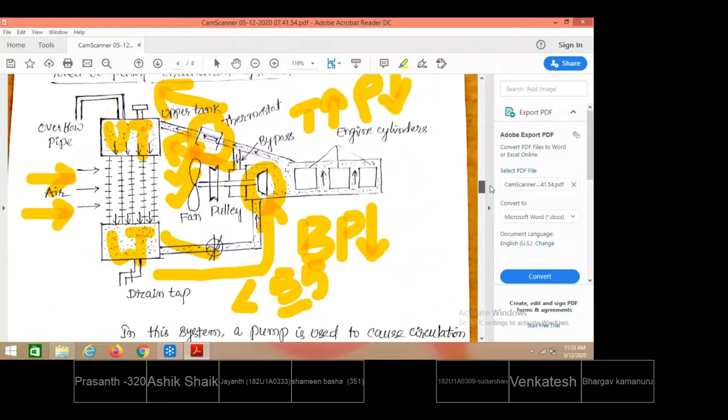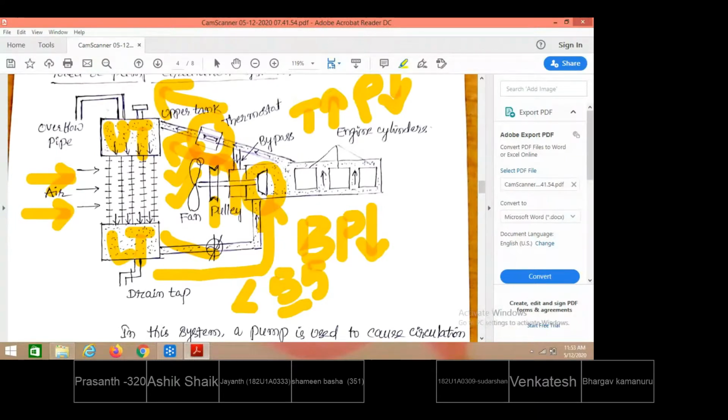With the help of a separate pump, this is the pump and this is the fan, both are mounted on the same common shaft. Power is supplied to the common shaft by connecting it through a pulley to the crankshaft with a pulley belt. So when power is supplied to the pulley, the fan as well as the pump are operated simultaneously. The job of the pump is to suck the water from the bottom of the radiator.